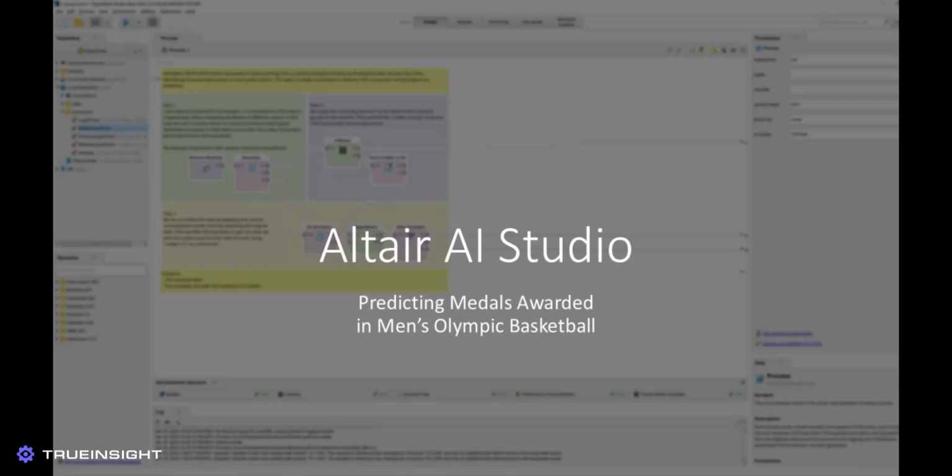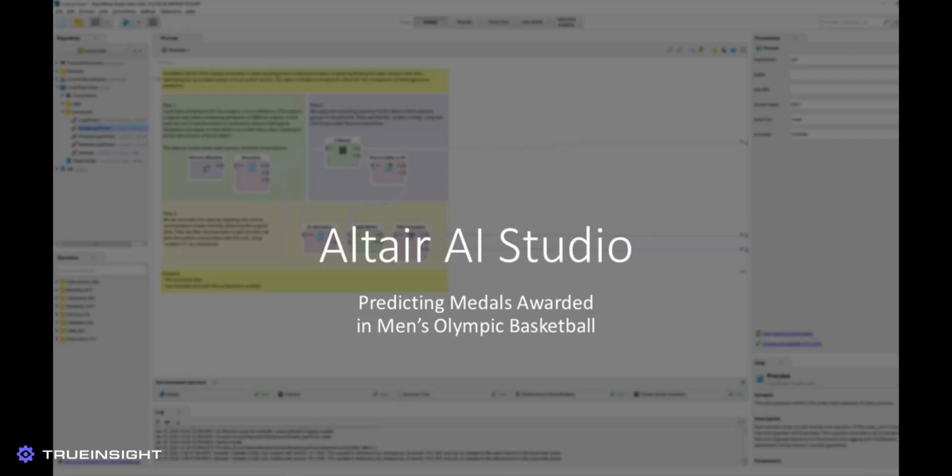With the recent conclusion of the 2024 Paris Olympics, all the medals have been awarded and each country now knows their standing in each competition. However, what if there was a way to predict some of these results before the Olympics even began? That is exactly what we will aim to do with the power of Altair AI Studio.